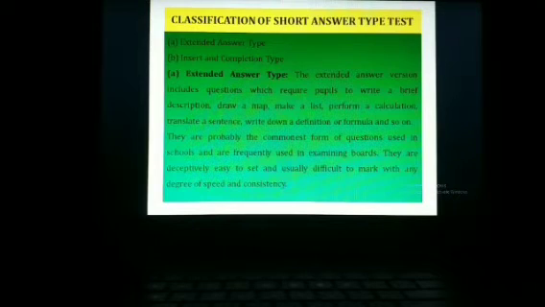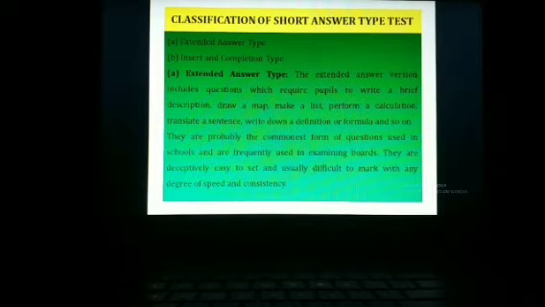Then classification of short answer type test, how many types? Generally, we can classify the short answer type test into extended answer type and insert and completion type. What is extended answer type test? The extended answer type test questions generally require the pupils to write a brief description, to draw a map, to make a list, to perform a calculation, translate a sentence, and write down a definition or formula.